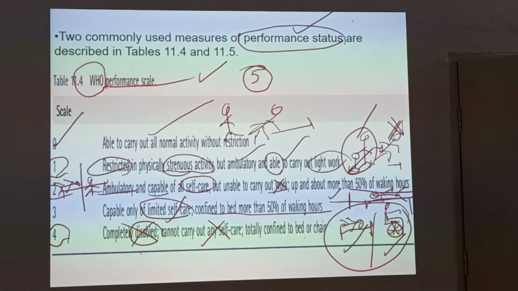3 is ambulatory, capable of self-care. 2 is divided into half sleeping and half working. 3 is limited self-care, more than half sleeping and less than half able to do his work. 4 is disabled, completely on the bed or on the wheelchair. As simple as that.